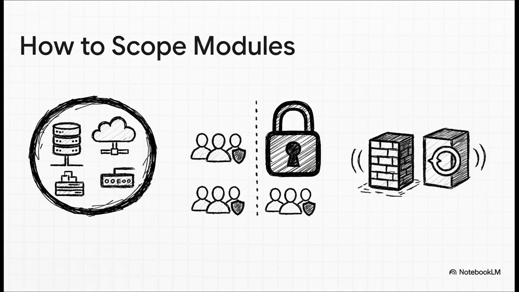Think about encapsulation. If you always deploy a web server with its security group, bundle them together. Think about privileges. Maybe the networking team owns the core network modules and app teams own the app server modules. And finally, volatility. And this one's huge. You want to separate stuff that rarely changes, like your core network, from stuff that might change every single day, like the servers running your application.